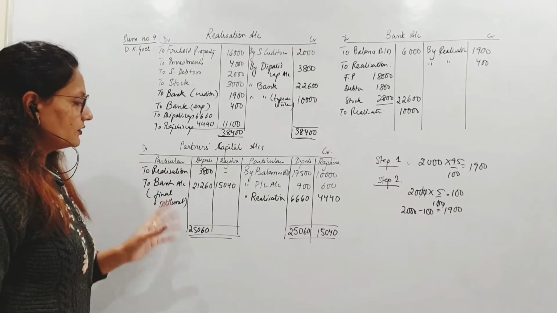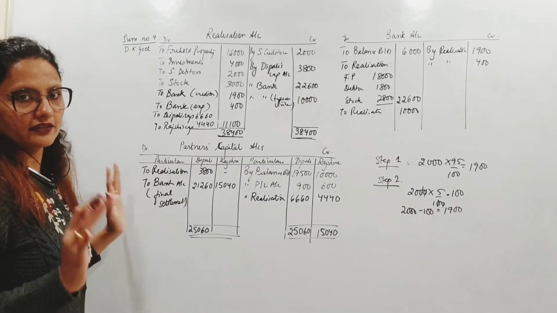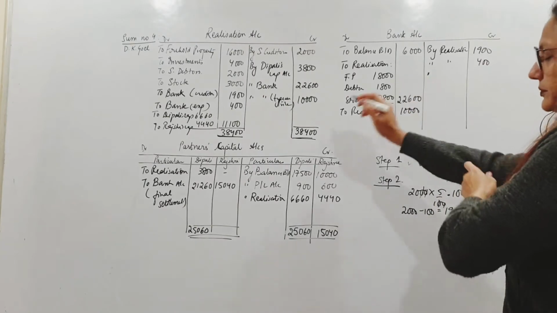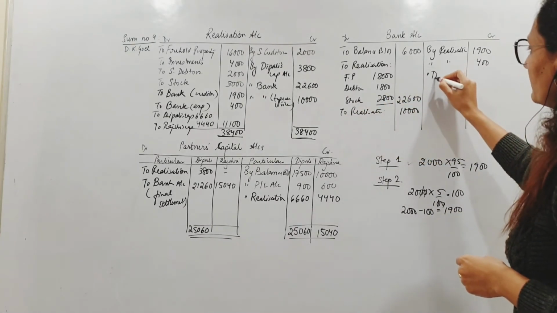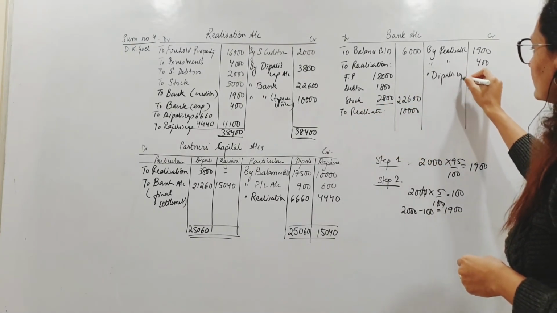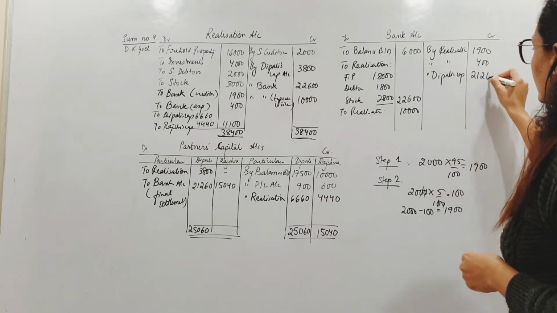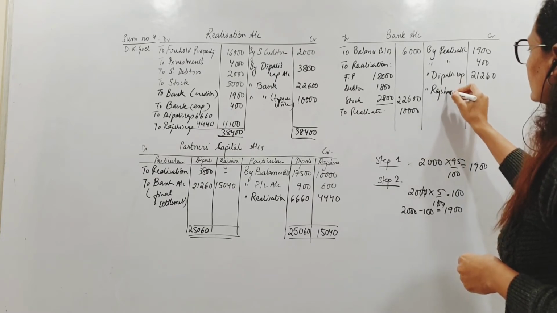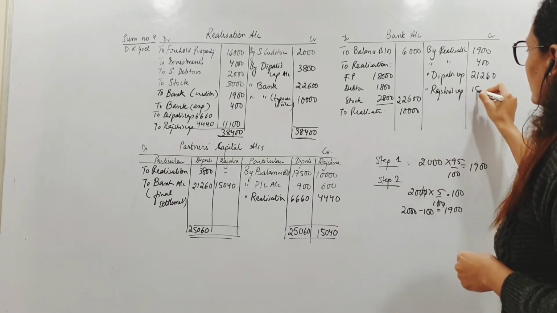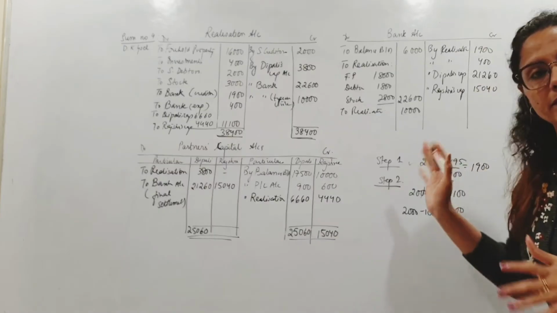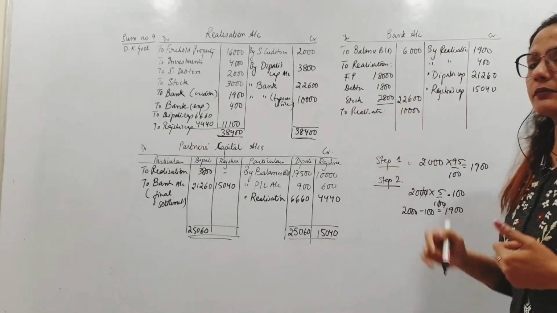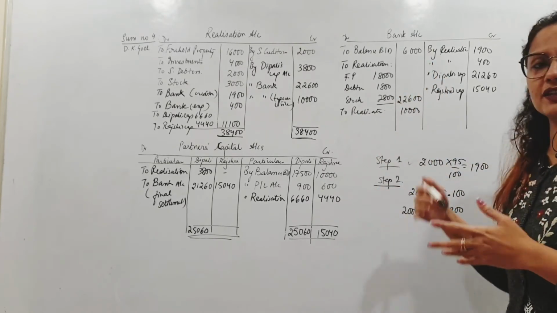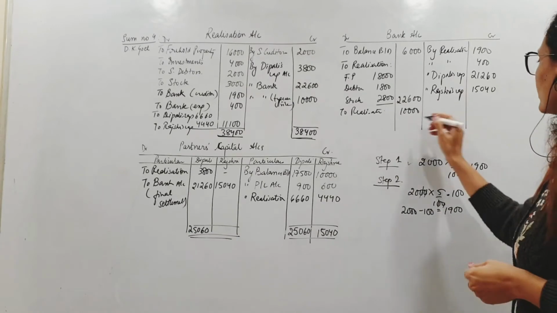इतना फॉर्म दे दिया इनको तो खत्म. Everything is settled. So this amount will be entered in the credit side. I will write here by Dipali's capital 21,260 and by Rajshri's capital 15,040. ये भी पेमेंट हो गया. Everything there now. बैंक में एक्चुअली कुछ बचना नहीं चाहिए. Whatever was there is distributed. और जो assets बेचा उससे पैसे आ गए, profit loss सब distribute हो गया.